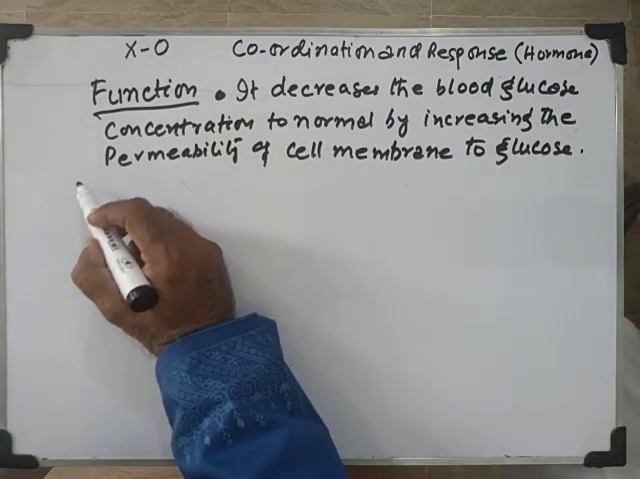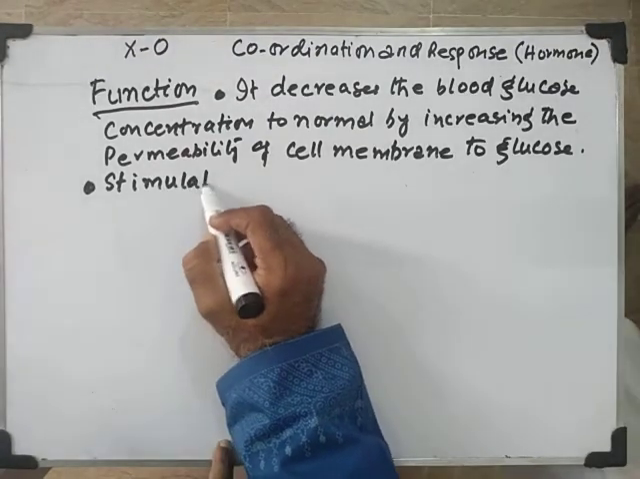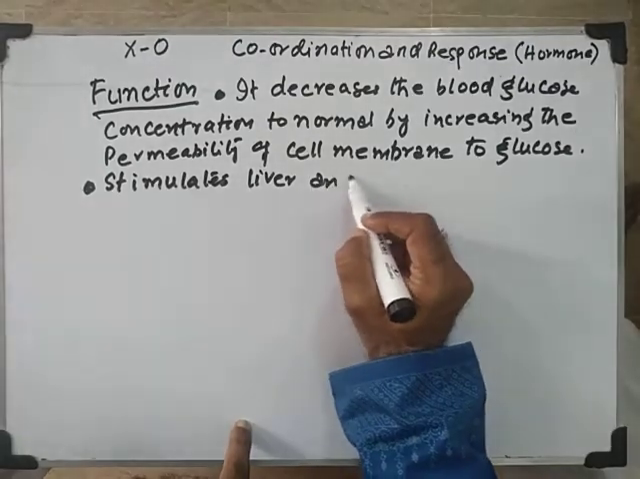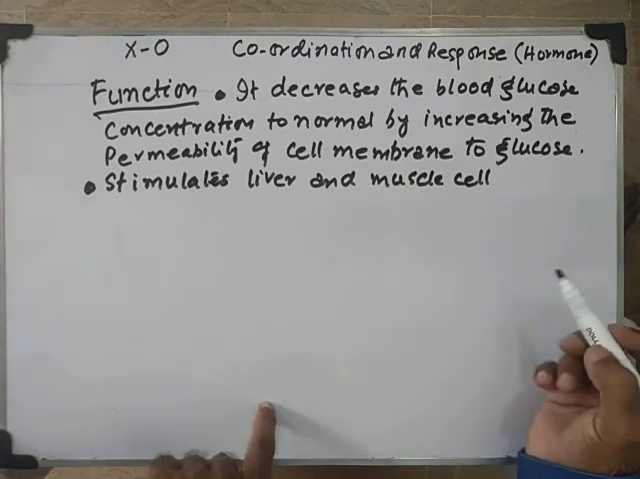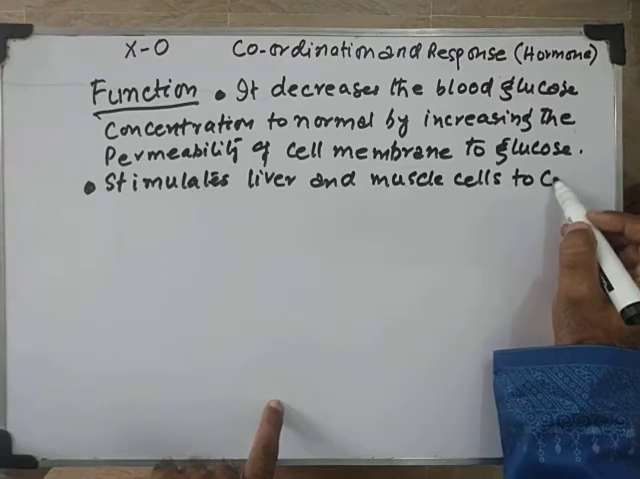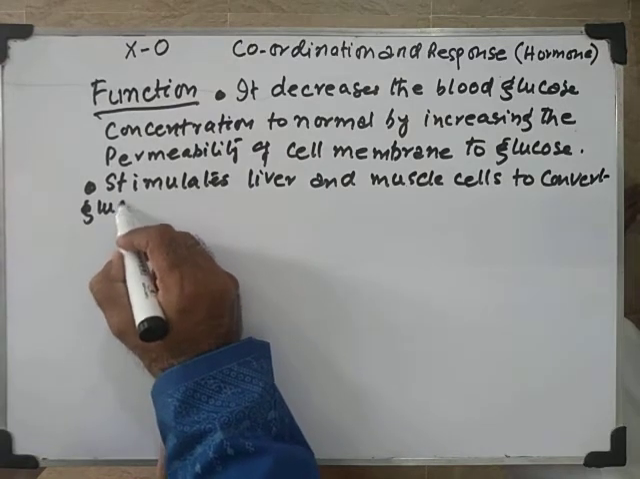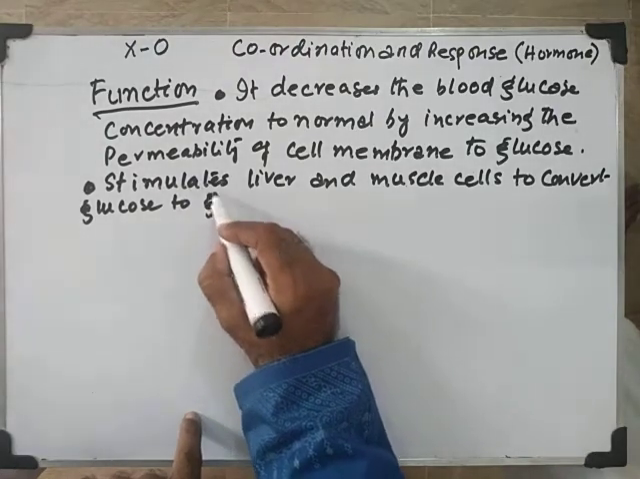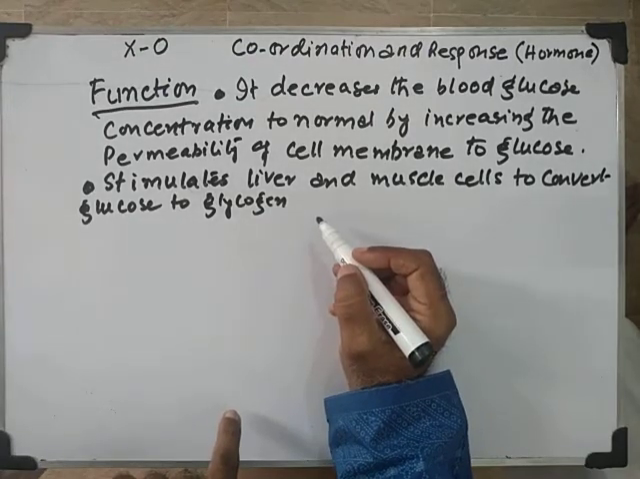Number 2, it stimulates liver and muscle cells to convert glucose to glycogen for storage.